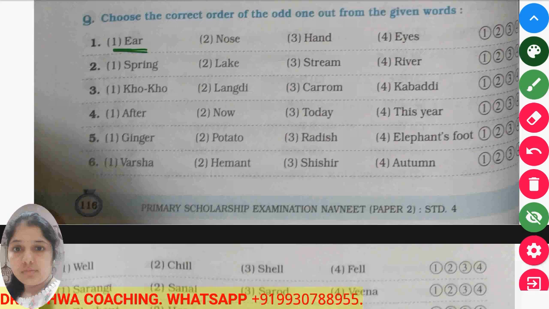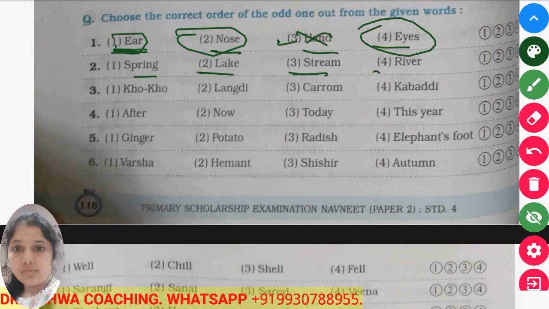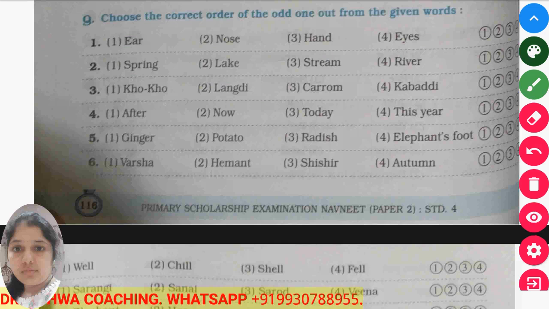So the first question is ear, nose, hand, and eyes. If you look carefully, all these are sensory organs, but not the hand. So hand is the odd one out there. Okay, in the next question, spring, lake, stream and river. So spring is a moving thing, झरा आपण ज्याला म्हणतो मराठीमध्ये. Lake is a pond or तलाव. Stream is a moving flow of water and river is also a flow of water. So if you look carefully, all three are moving, but not the lake. Lake is still, so lake is the odd one out there.